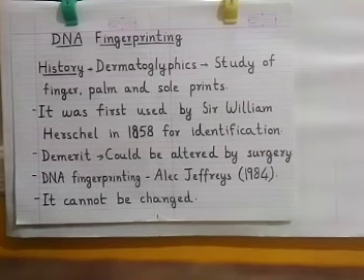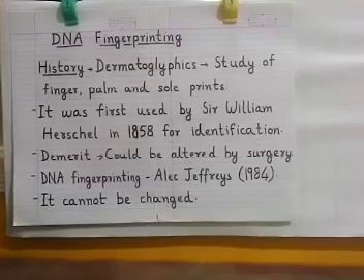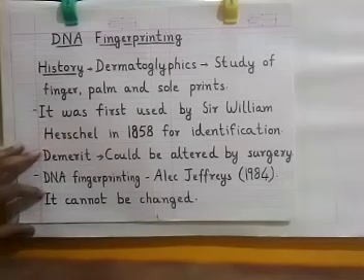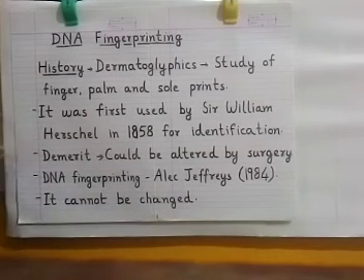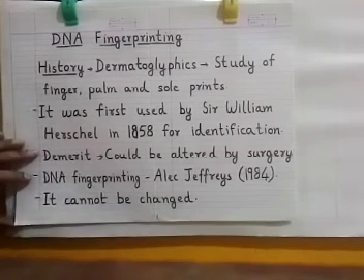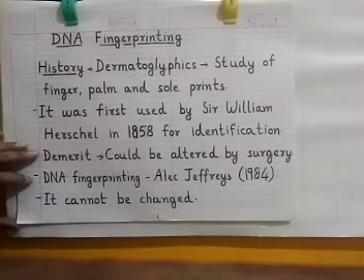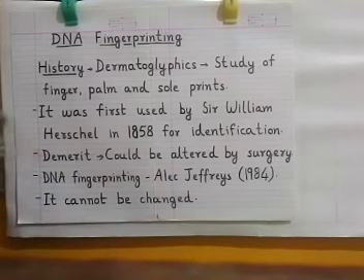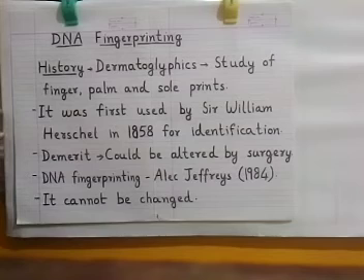So Alec Jeffreys came out with an idea to do DNA fingerprinting, that means to devise a technique so that we can identify the difference between the DNAs of different human beings.